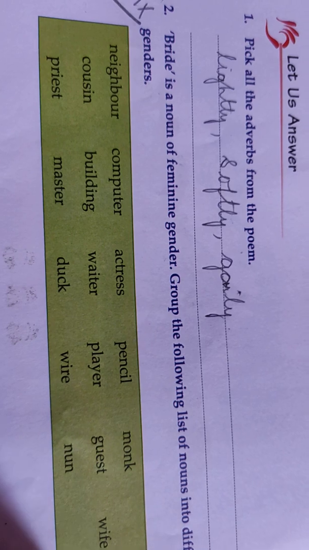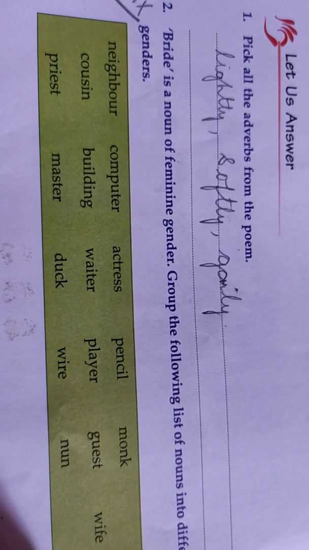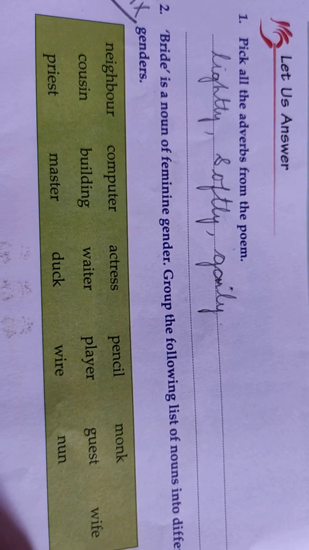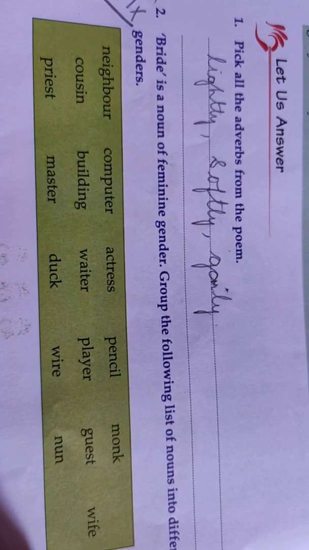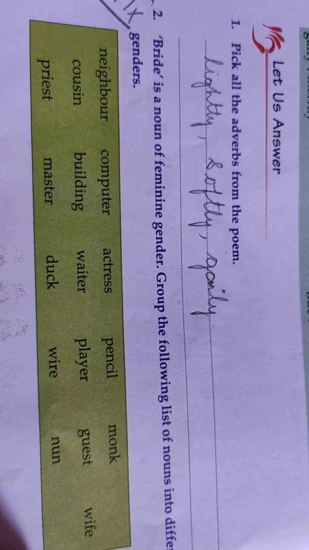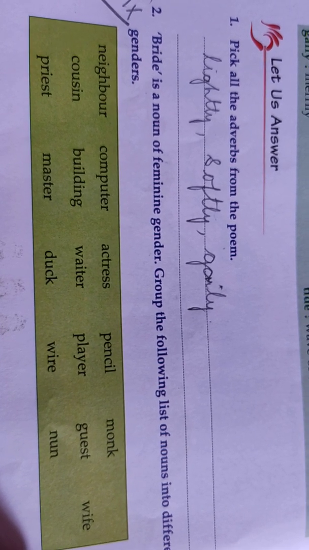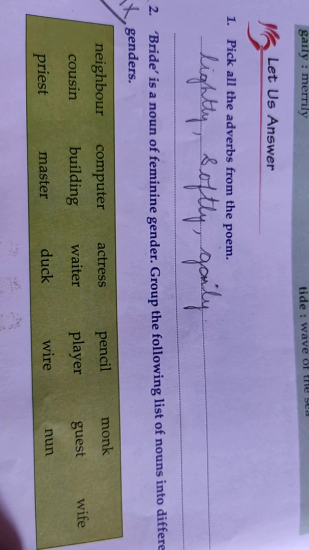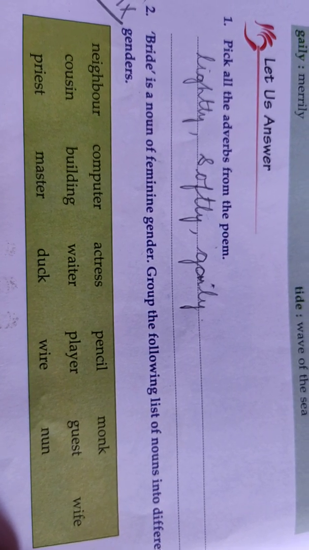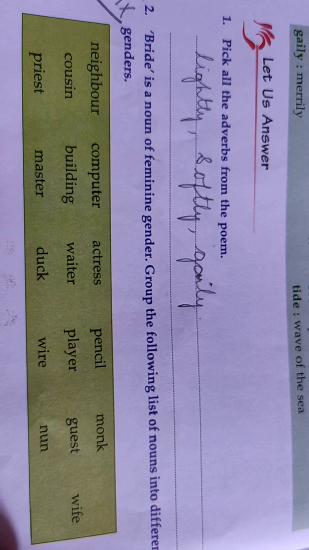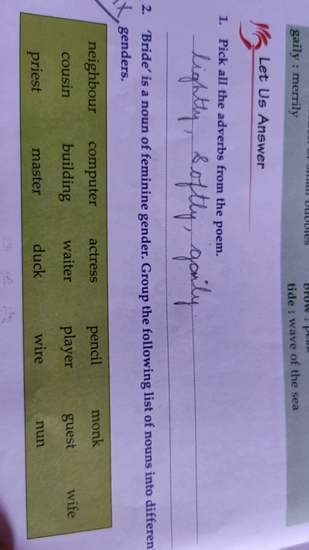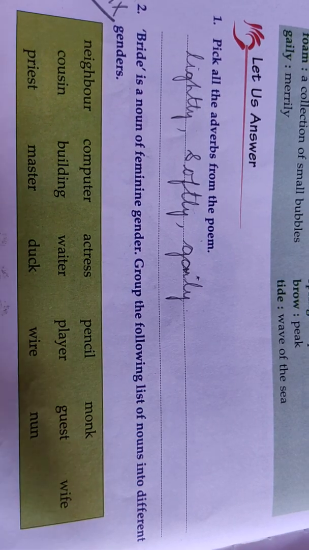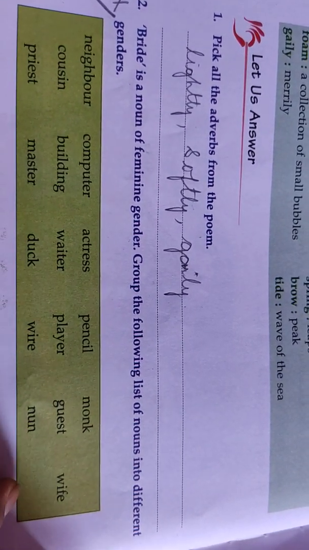How many genders are there? Feminine gender, masculine gender, neuter gender and common gender. Feminine gender, what you have to do? You have to write all the female names. Masculine gender, you have to write all the male names there. Neuter gender, you have to write all the non-living things there. And the common gender, it comes under both boys and girls together. It will be a common gender.